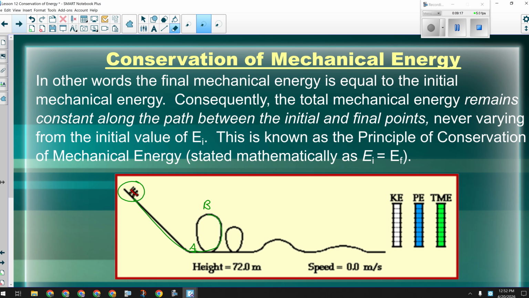Okay? If you lose energy going down that first hill, and you do in the real world, and you don't have enough energy to get through that first loop, it's unlikely you get stuck at the very top, but you might go up and then come back down, and not get through the whole track. Right? Does that sort of make sense?